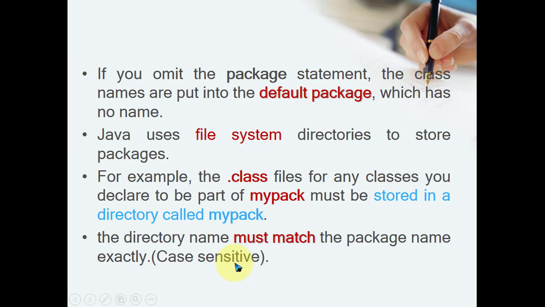Now if we are explicitly creating a package, that means without using any IDE, then we have to create the directory explicitly. And suppose you want to use an IDE like NetBeans or Eclipse, there is no need to create the folder. At the time of class creation, it asks which package you want to create it in, and automatically that kind of directory is created for you, and the package statement is automatically added into your source code. So I will show you in Eclipse, and before showing, I will just explain how to do it without using an IDE. So you try it, and I will show you the demonstration in Eclipse.